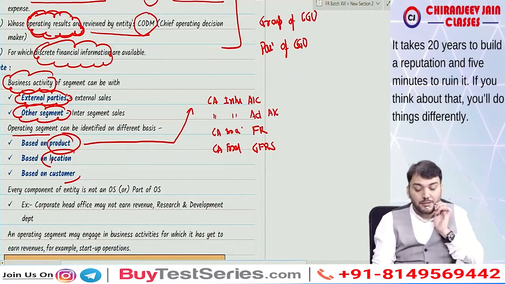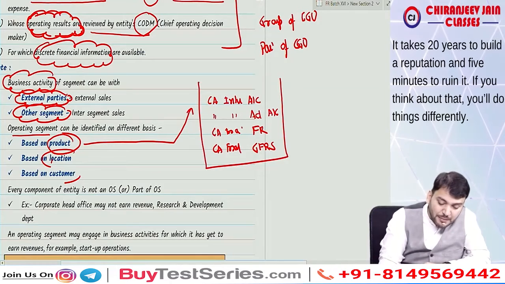Can I say these are my products? So I can have operating segments based on these.